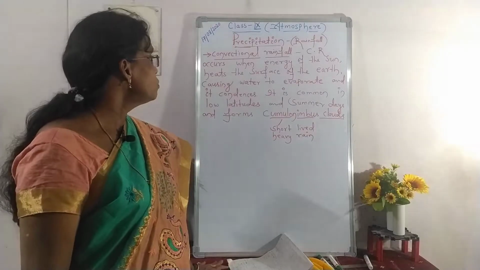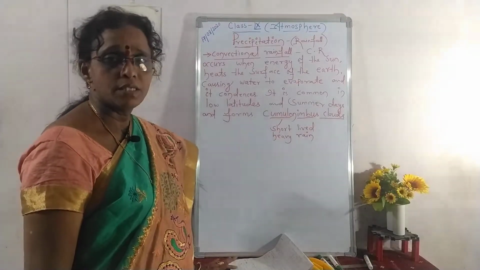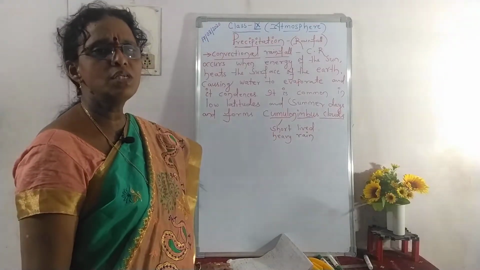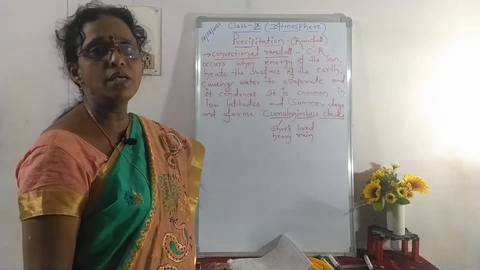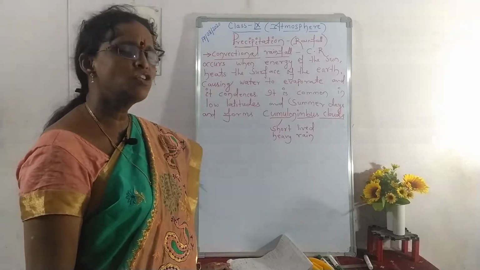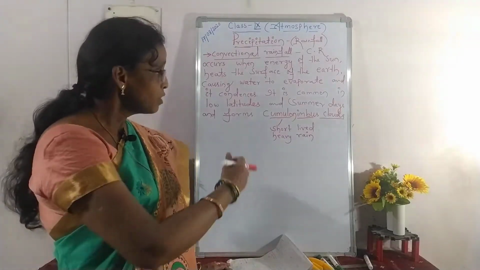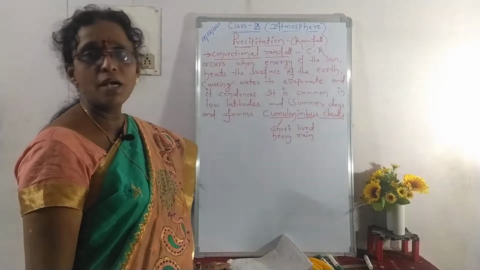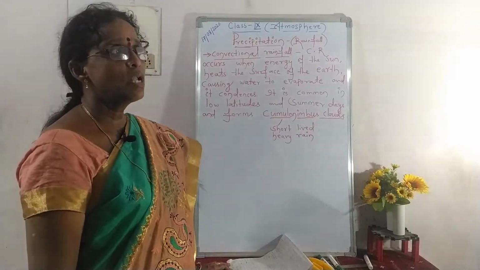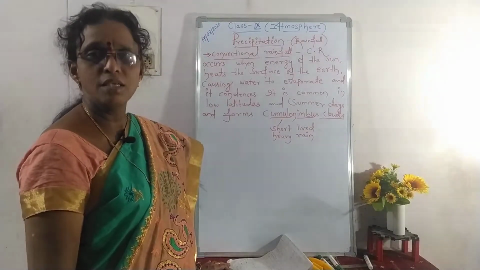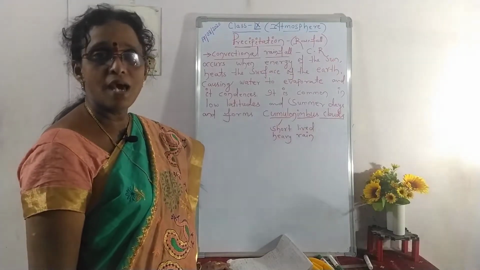It is usually on summer days. After the hottest day of the summer, usually in the evening you could see very heavy rains for a short period of time. We might have seen those clouds many times, very big, white or silver in color and like a castle.